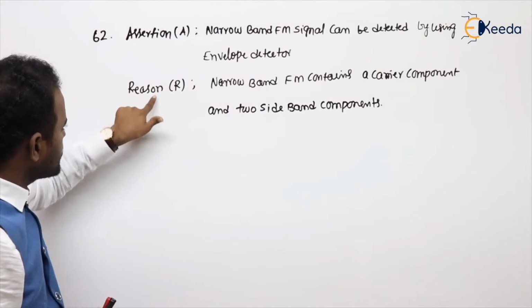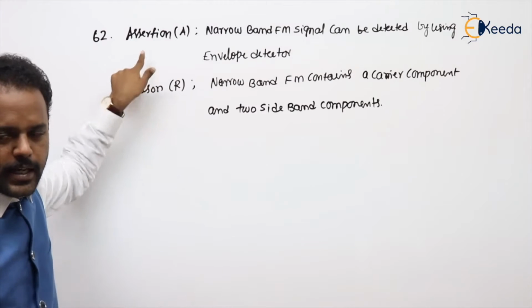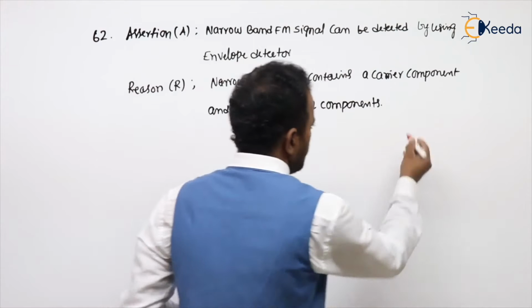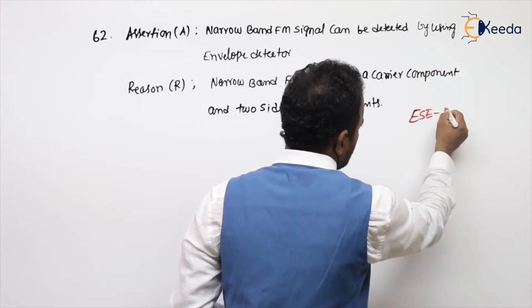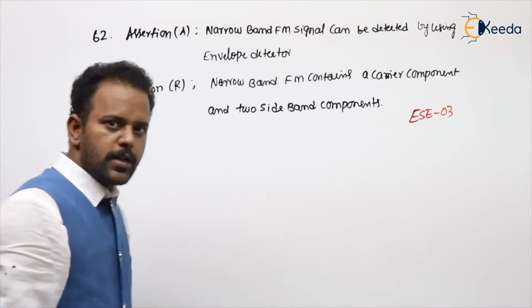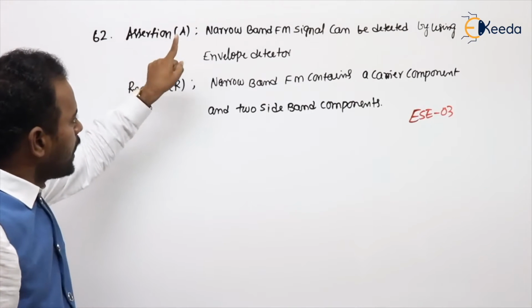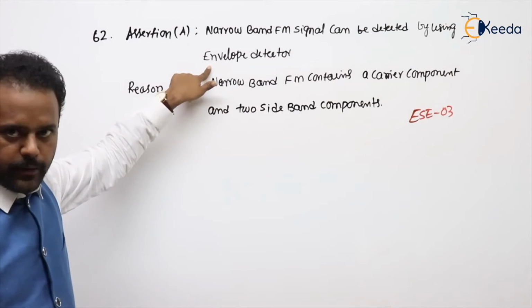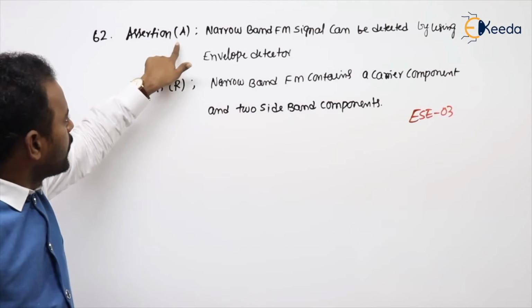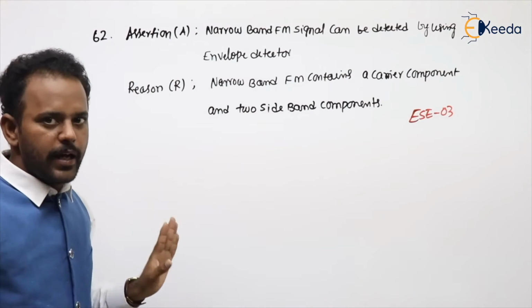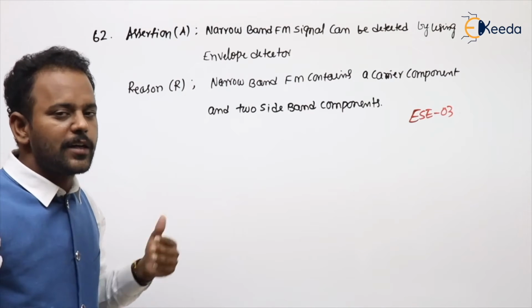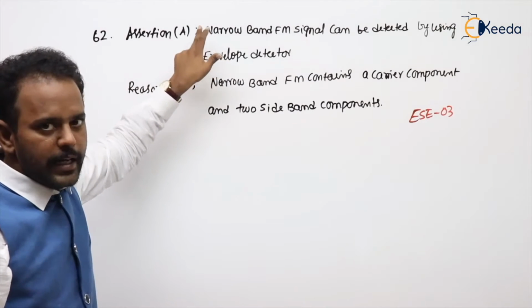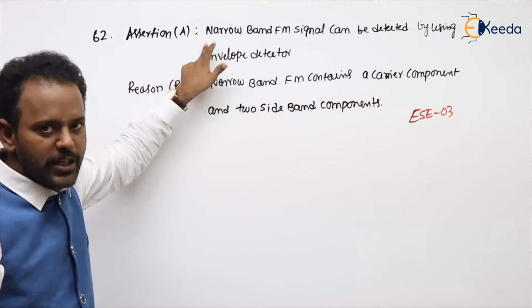This is also on assertion and reason. This is the ESE examination 2003 problem. What is the question, sir? Assertion: narrowband FM signal can be detected by using an envelope detector. Here, narrowband FM signal is similar to AM only, but we cannot detect it by using an envelope detector because narrowband FM does not have any amplitude variations.